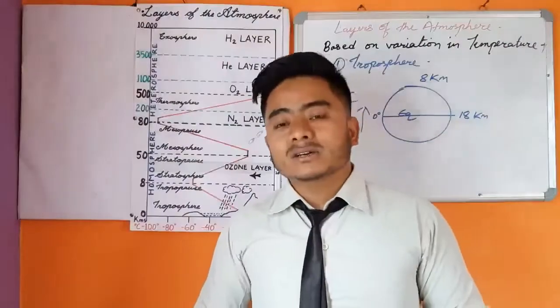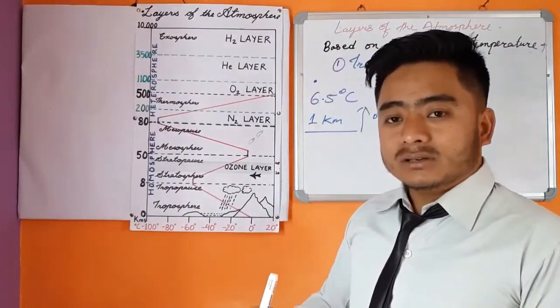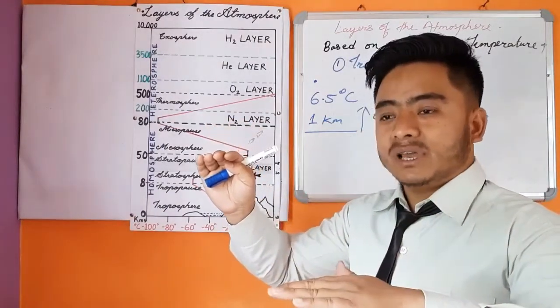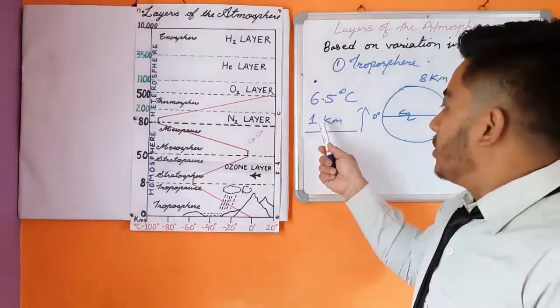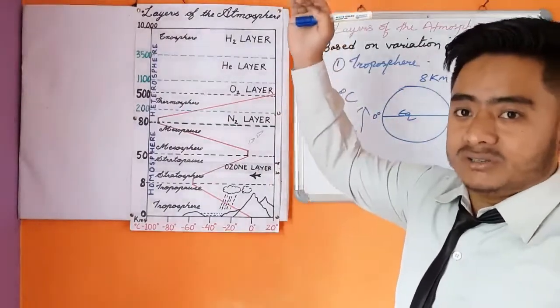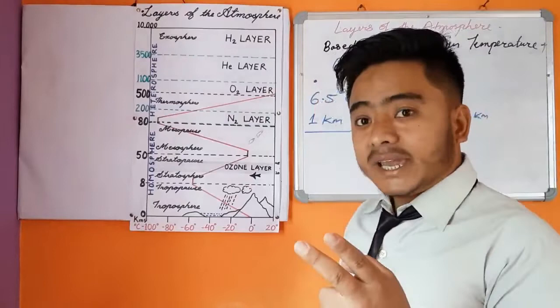That is called normal lapse rate. Let me repeat again. The increase of height with decrease of temperature at the rate of 6.5 degrees Celsius for every 1 kilometer or 1000 meter ascent upward is called normal lapse rate. This is the second characteristic.